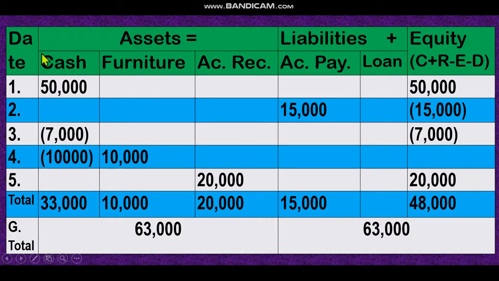Accounting equation, effect on accounting equation. Look at date, asset, liability, equity. Look, in asset, cash money increases 50,000. On the other hand, equity 50,000. That means equity also increases.